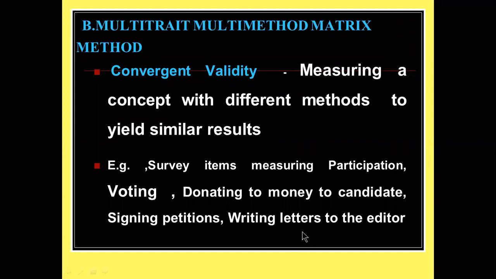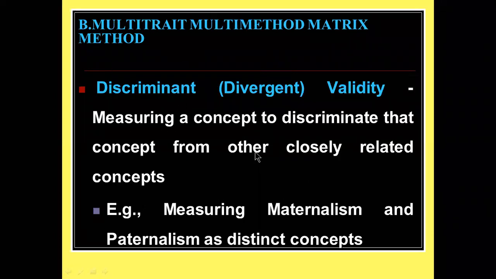Okay, writing letters to the editor. Like in research, we are going to ask the editor whether this tool is adequate or not. Just as you make something and ask me whether this is good or bad, like that only, writing a letter to the editor. So the last one in this multi-trait matrix is divergent validity. Divergent means what? Different. Measuring a concept to discriminate that concept from other closely related concepts.